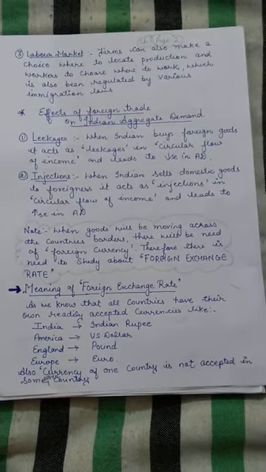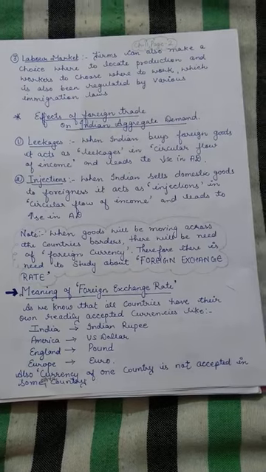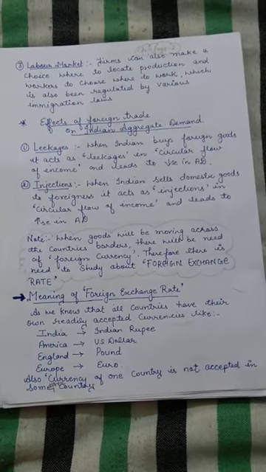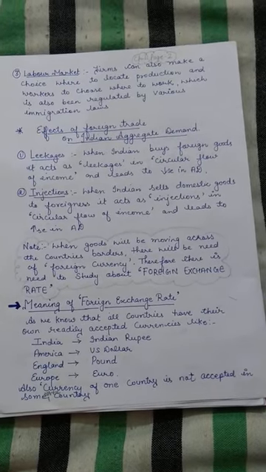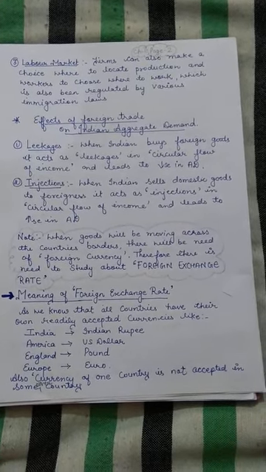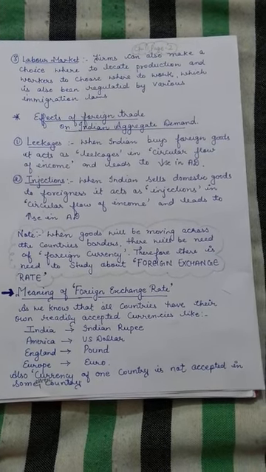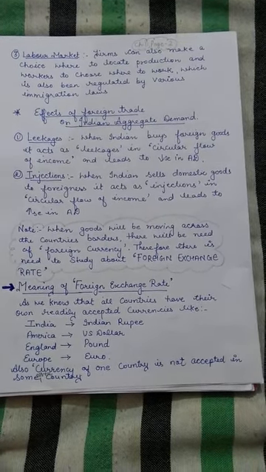Then there was the foreign exchange rate, meaning that every country has its own currency for trade purposes, for selling, for purchases, for earning, living there, for celebrating holidays in a foreign country.